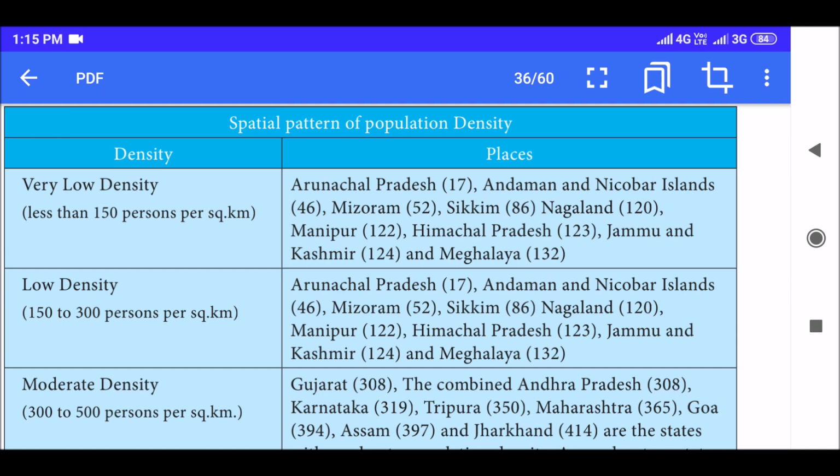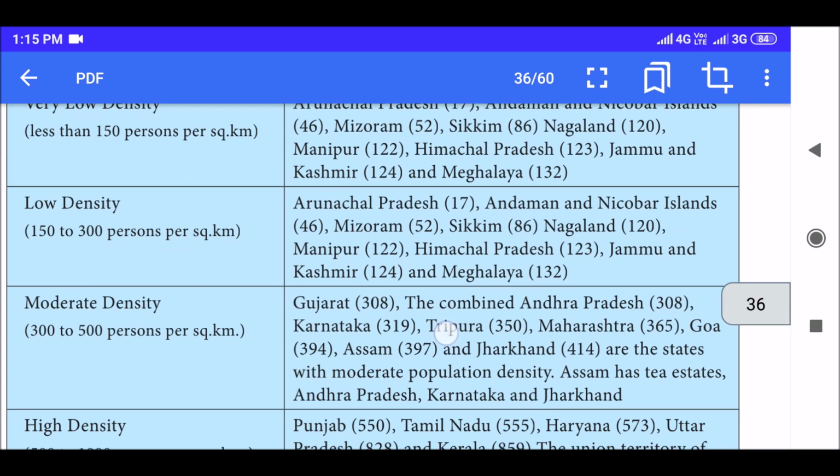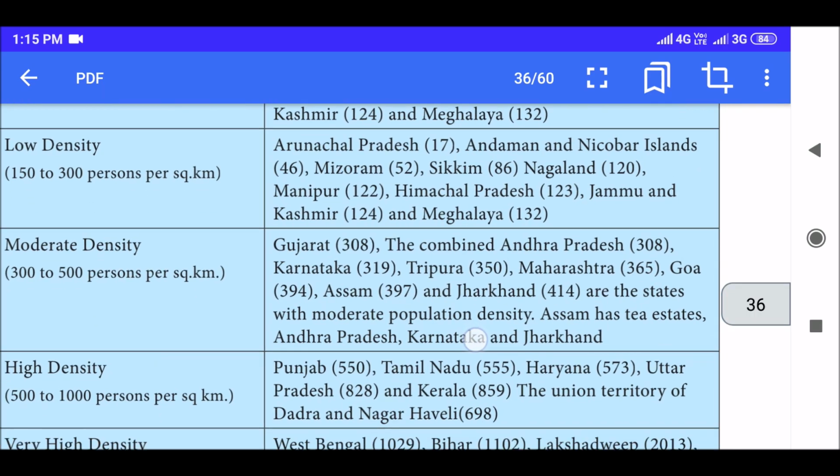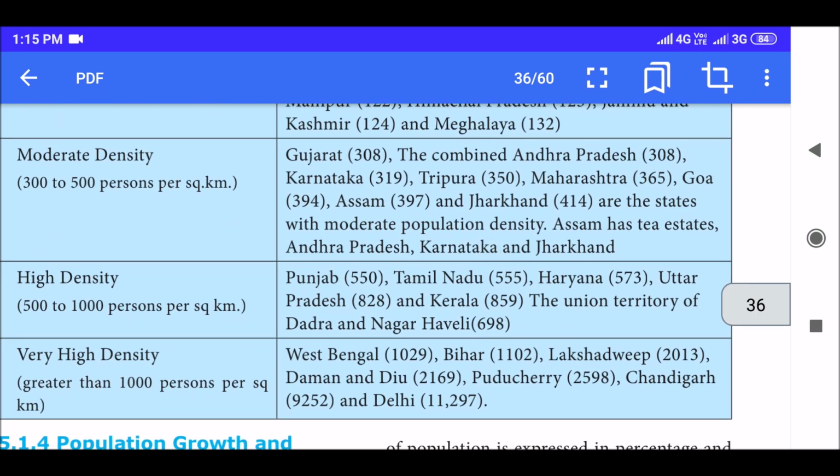And low density regions ranging from 150 to 300 persons per square kilometer, and they are Arunachal Pradesh, again the same regions repeat. Moderate density ranging from 300 to 500 persons per square kilometer.